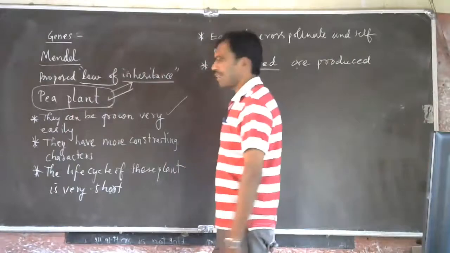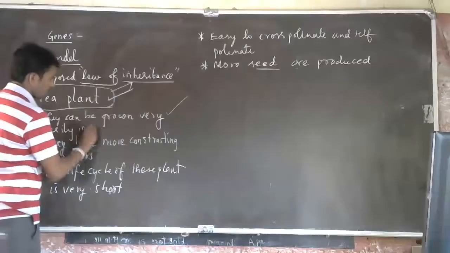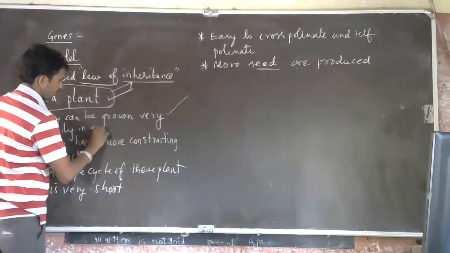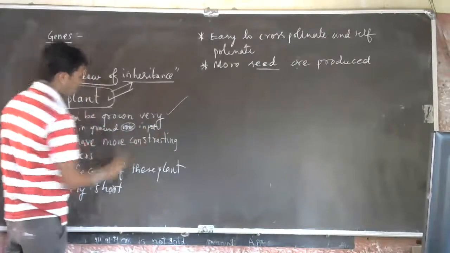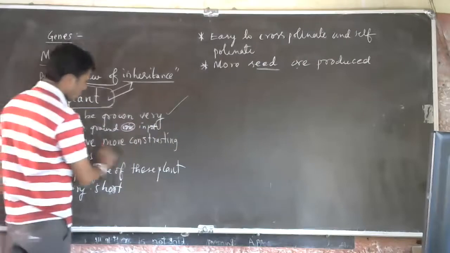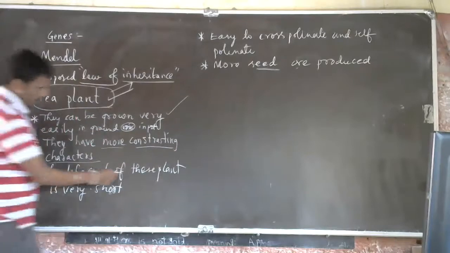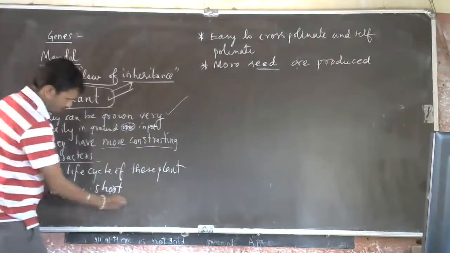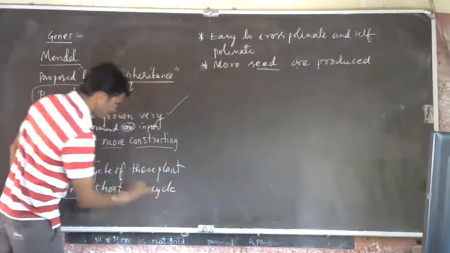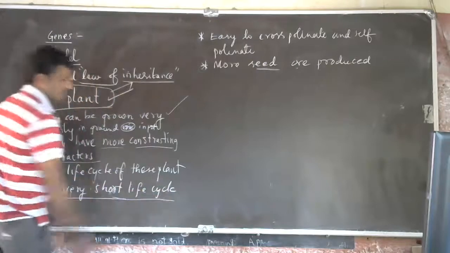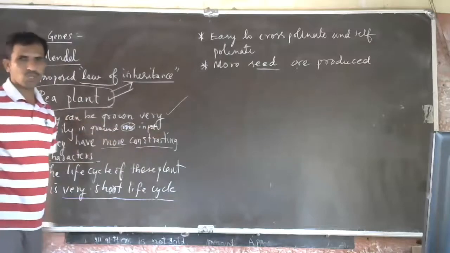It can be grown easily in the ground or in a pot. They have short, more contrasting characters. Contrasting characters, so I told you that. Then these plants have a very short life cycle, so I did write there: short life cycle. Usually researchers choose the plant or the animal which has a short life cycle.